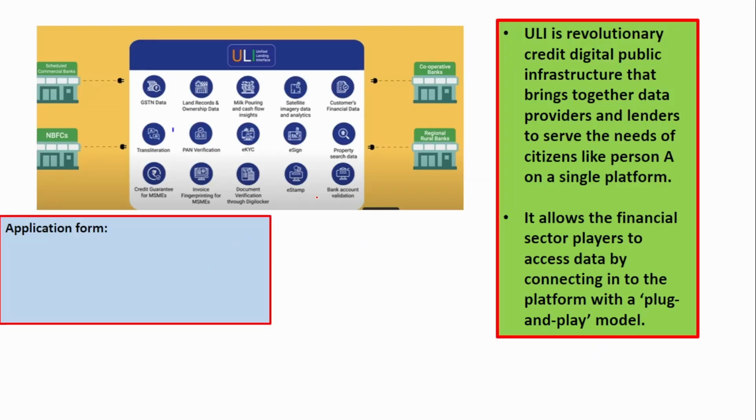ULI is a revolutionary credit digital public infrastructure that brings together data providers and lenders to serve the needs of a citizen like person A on a single platform. The data providers here are GSTN data, the land records provided by the state government, eKYC, PAN verification, and satellite images. All these data providers are clubbed into one single place because they are otherwise disintegrated and isolated in different places.